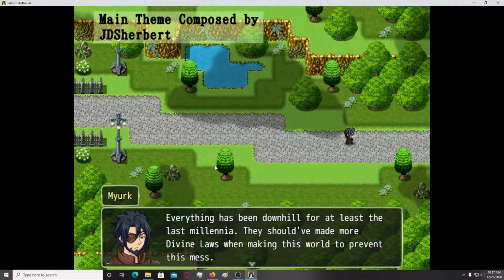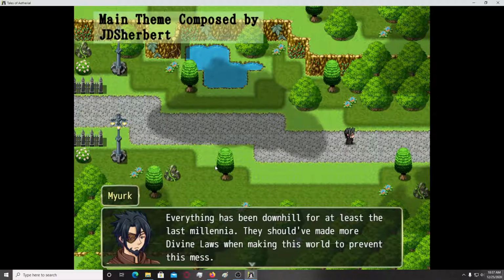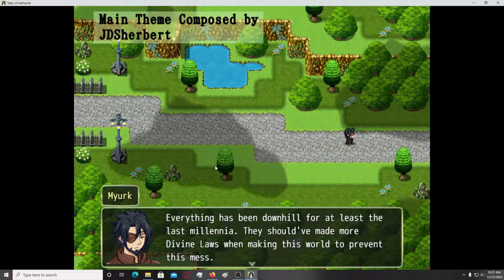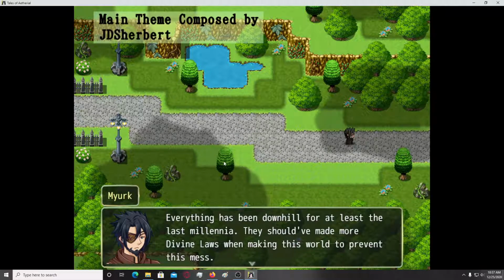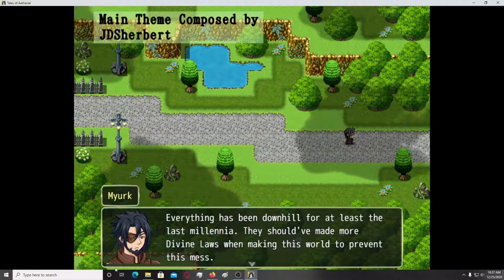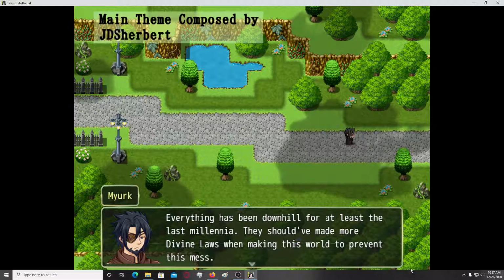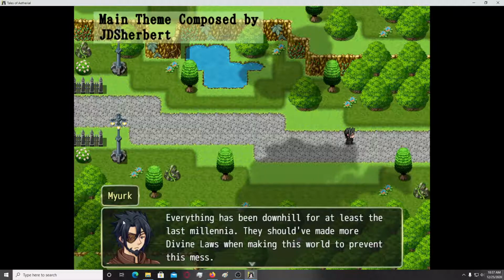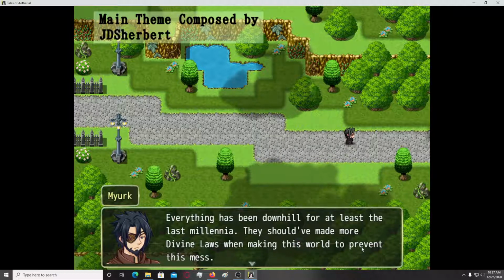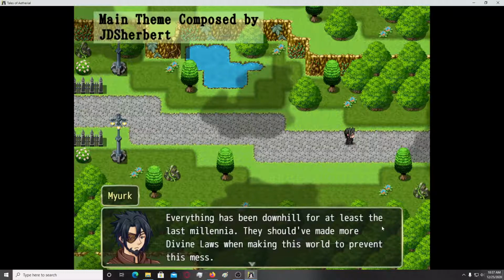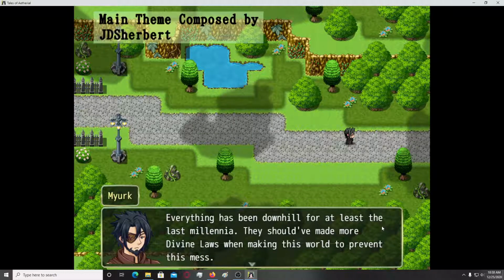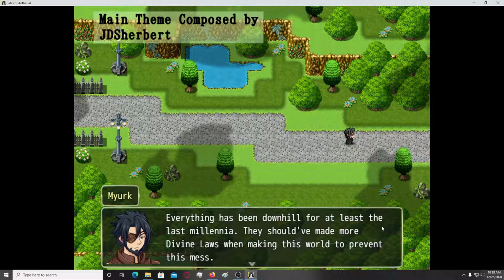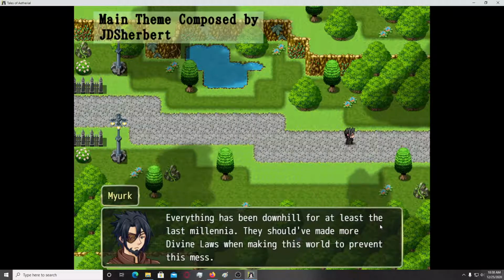Everything has been downhill for at least the last millennia. Okay, it's more than 1 millennia because it's the plural. So let's see, they should have made more divine laws when making this world to prevent this mess. Okay, the Windows seem to be using a custom skin, I guess, and have the translucent background, which I think is option 1. 0 is non-transparent, 1 is translucent, and 2 has parameter value if the window background simply doesn't appear. Alright, so let's see.